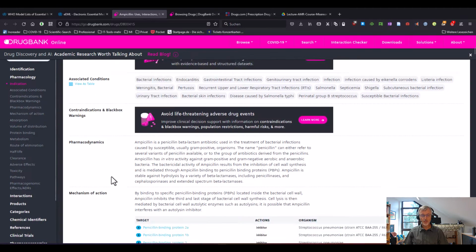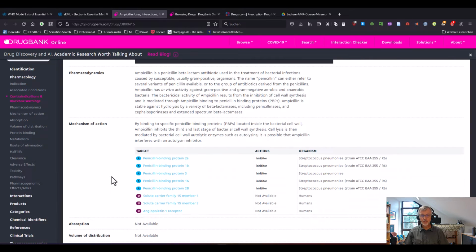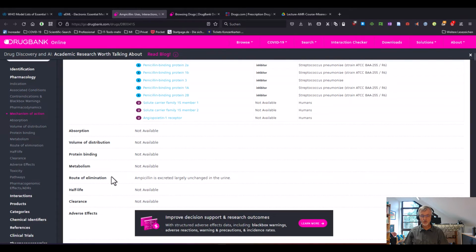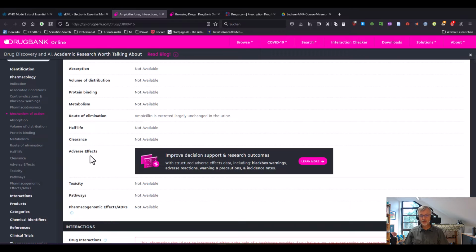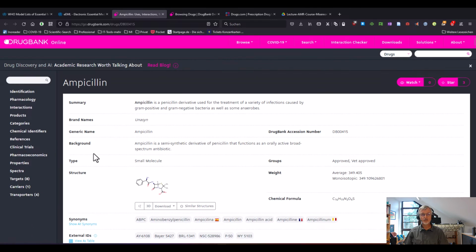We learn about the pharmacodynamics, the mechanism of action, the absorption. Unfortunately, if I want to be informed about adverse effects, I need to subscribe to another database, and this one is not free of charge. But as I mentioned, this is a first overview for the drug.